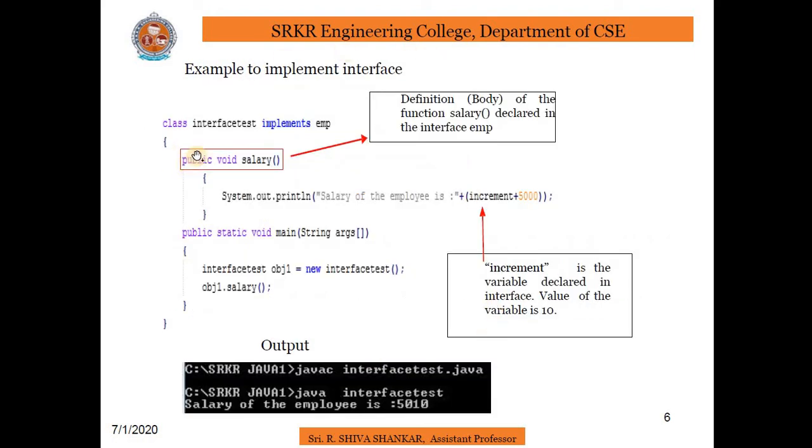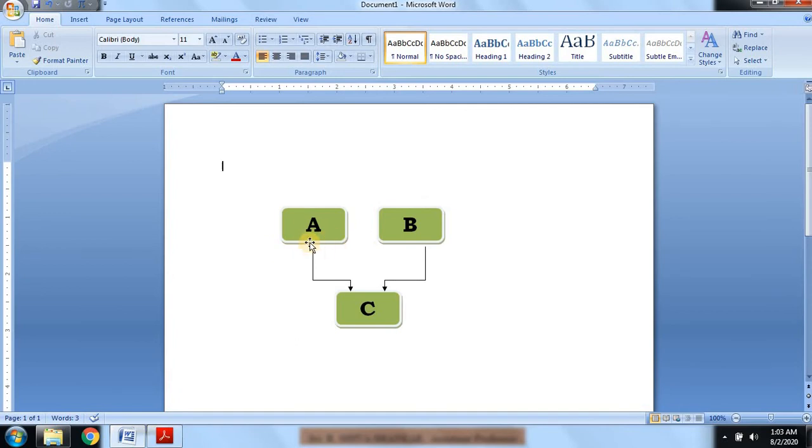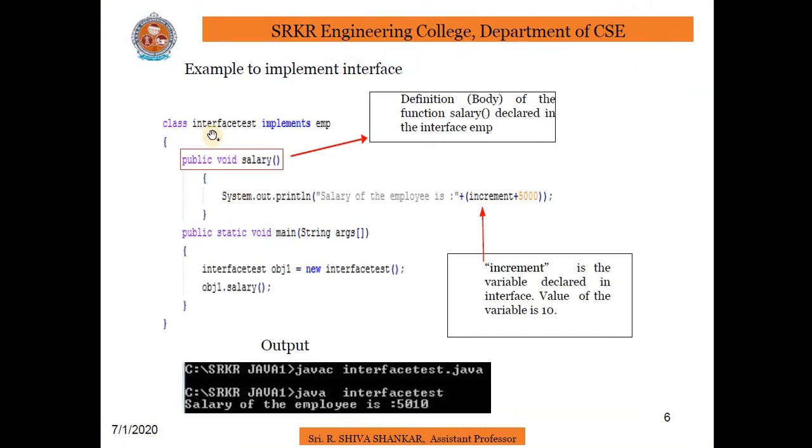Coming to the class interface test now. In the example I have shown here, this is an interface, this is a class, and this is a derived class. The interface test class implements the interface, inheriting the properties of the interface to the class by using the implements keyword.